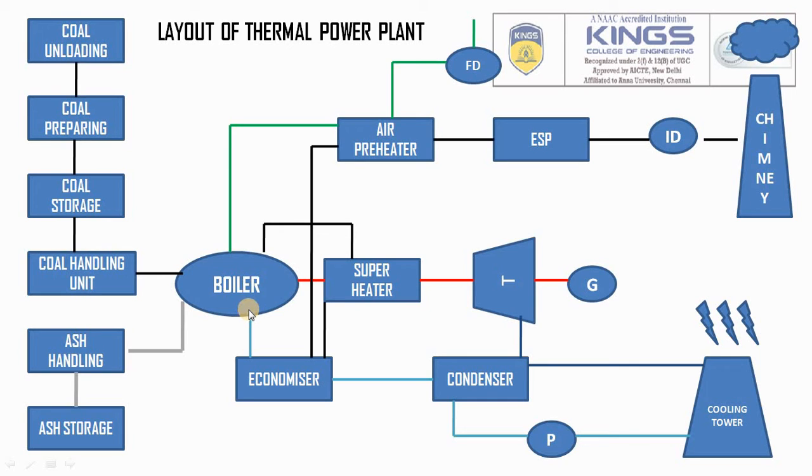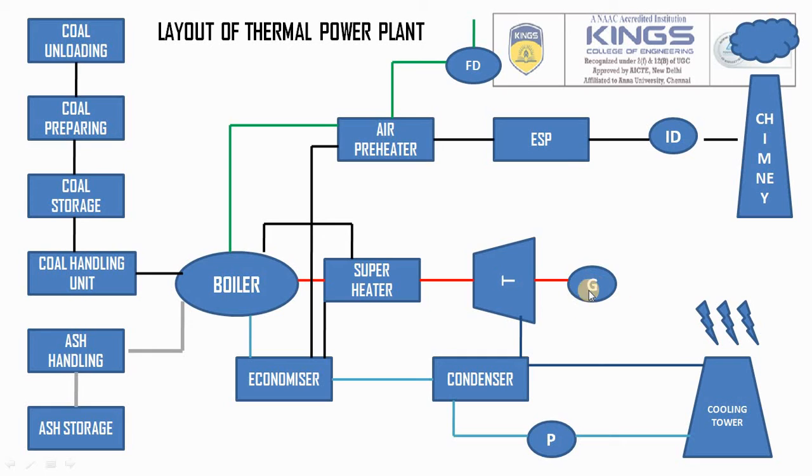Water is going there, coal is going in, and air is coming. Combustion takes place. Due to that, the water becomes steam, and the steam goes to the superheater. The steam converts into mechanical energy, and then the mechanical energy is converted into electrical energy by means of a generator. This is the steam production.